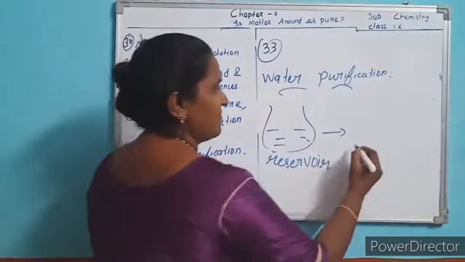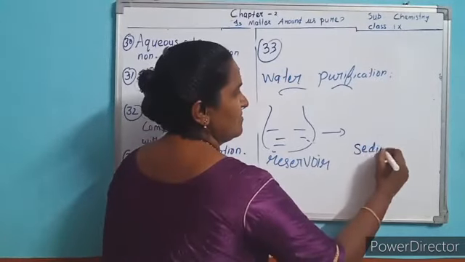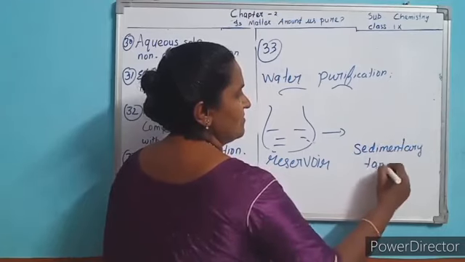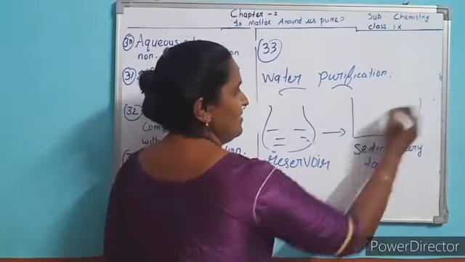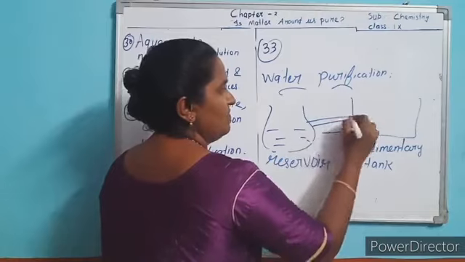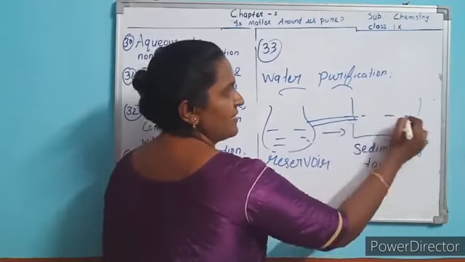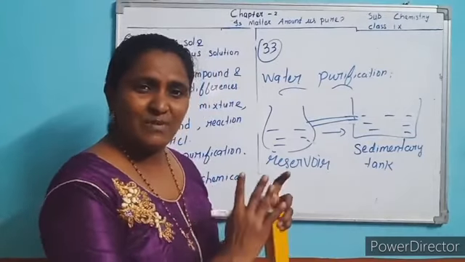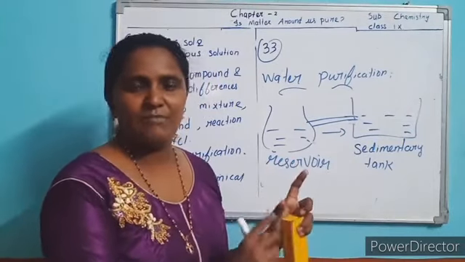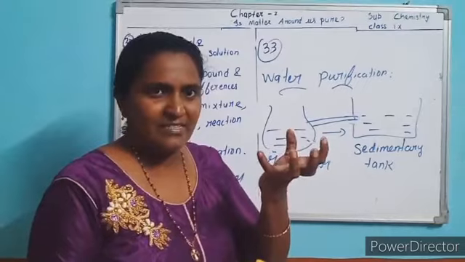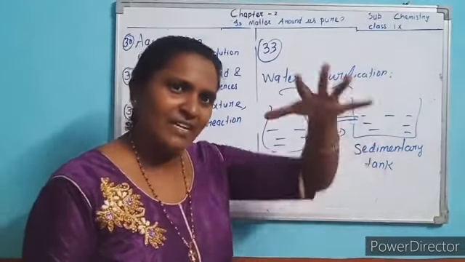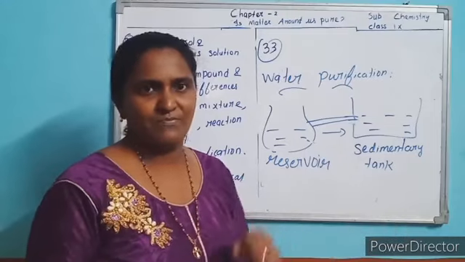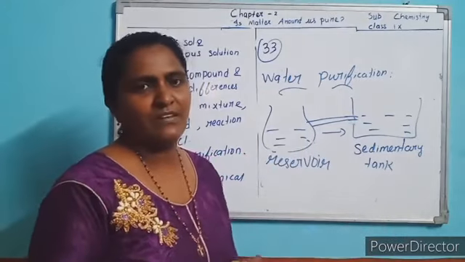Sedimentation tank. What is the purpose of this? Without disturbance, they will keep it for some time. So the heavy particles which are present in this water settle down slowly due to gravity. Heavy objects will settle down.